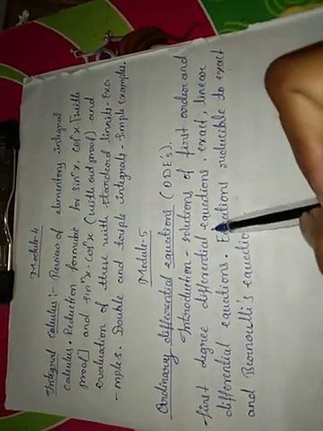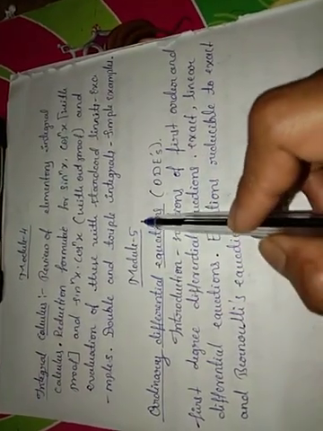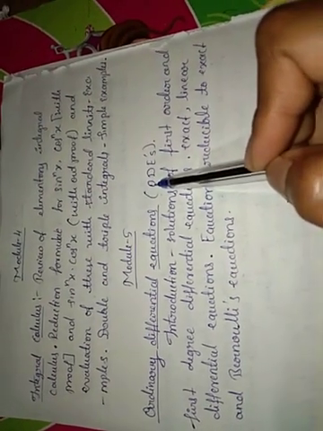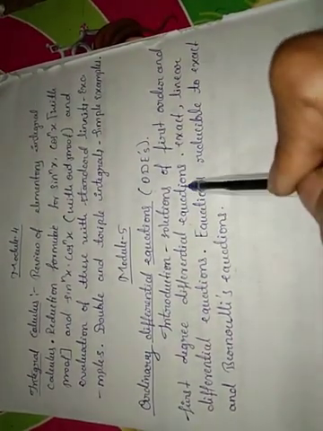So next we have module 5. In module 5 we have the topic ordinary differential equations. In the ordinary differential equations we have the solution of first order first degree differential equations.